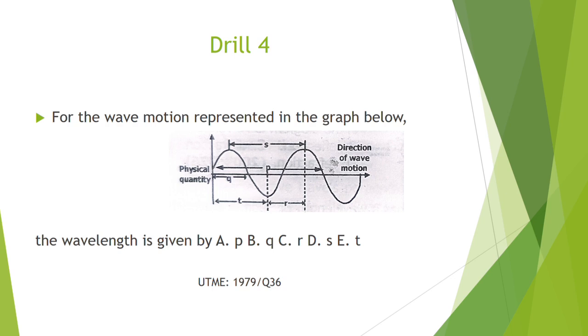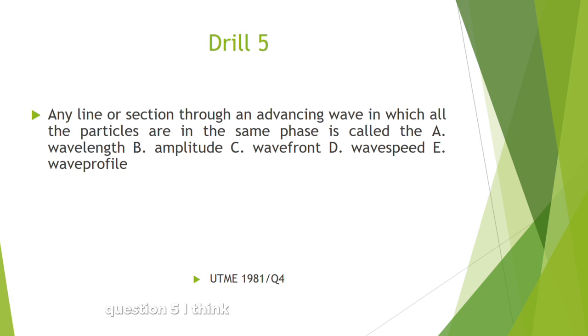So that's question 4. Question 5, I think this one is still talking about the terms that we talked about in class 2. A line, any line or section through an advancing wave in which all the particles are in the same phase is called. So I told you what a wavefront is. What is a wavelength? Distance between two successive points. What is amplitude? The maximum displacement from equilibrium position.